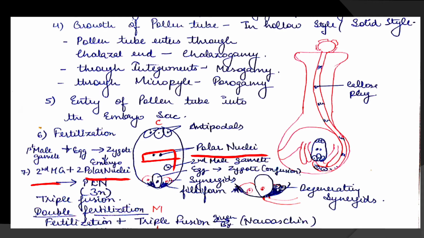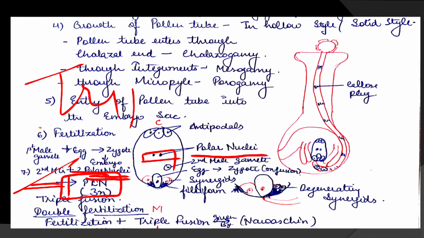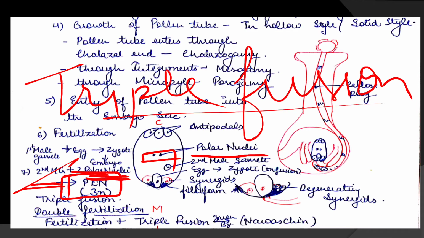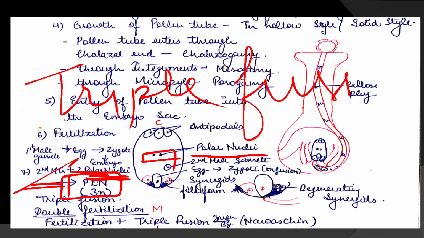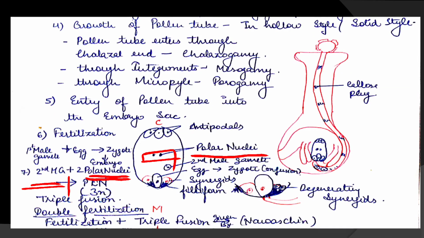So this second male gamete fuses with the polar nuclei to form the primary endosperm nucleus. And this process is called triple fusion, fusion of 3 nuclei, 3N. Endosperm ploidy is 3N, triploid.